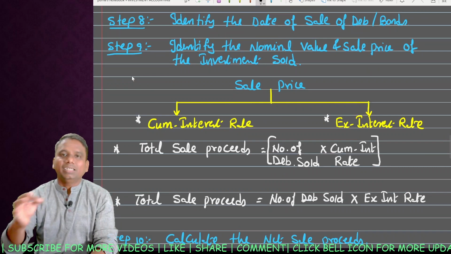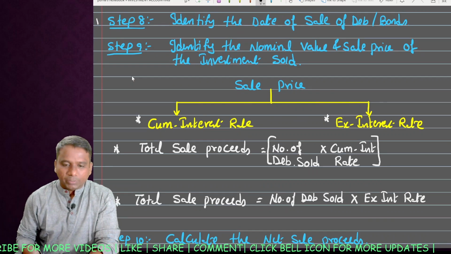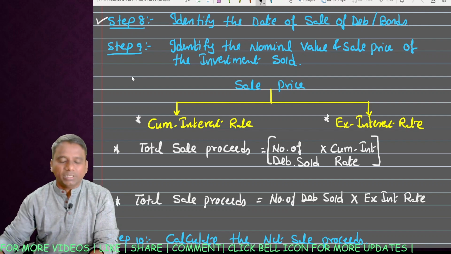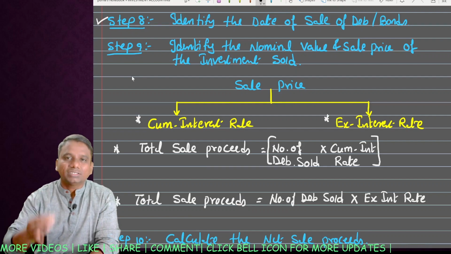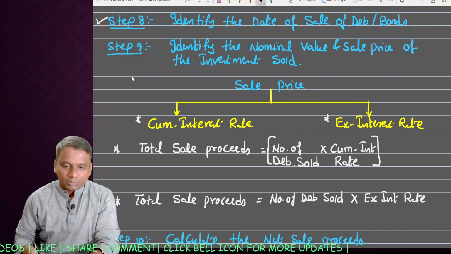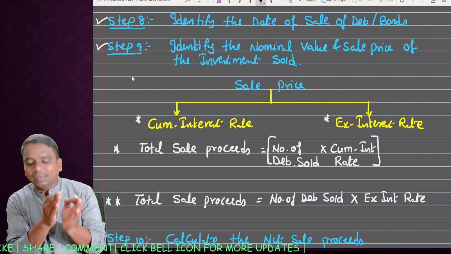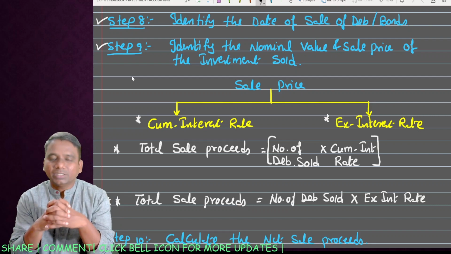This is relating to purchase of investment. Next step, sale of investment. Identify the date on which investments are sold. Now, step 9. Identify the nominal value and sale price of the investments sold.